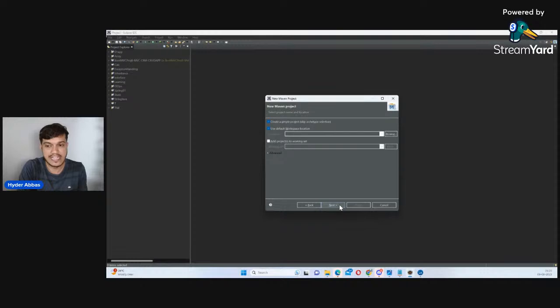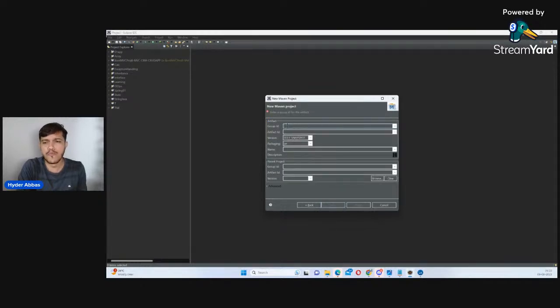I'll say next. Now group ID is equivalent to package. So com dot Najafi code dot, and I'll give the project whatever you call it, maybe beans, and artifact ID maybe Spring 01, Spring project.